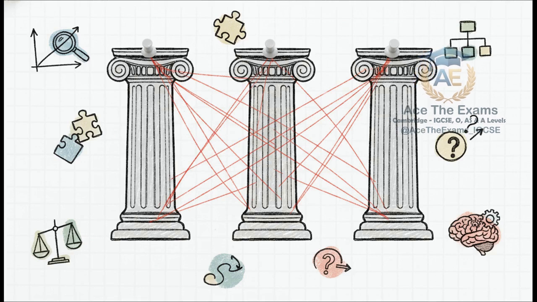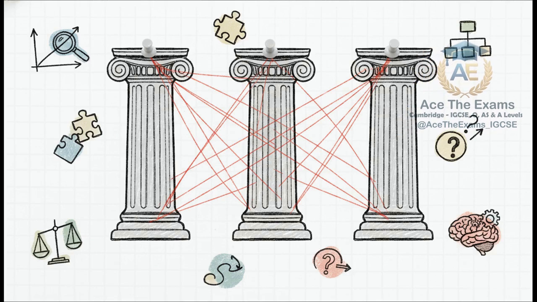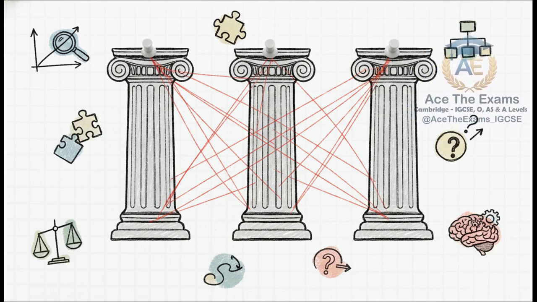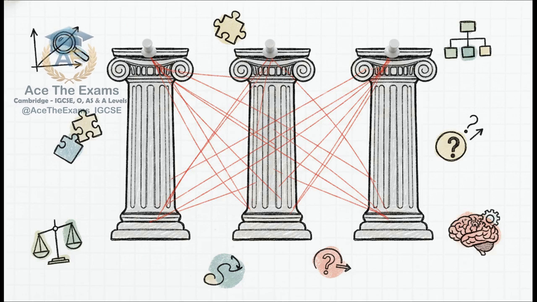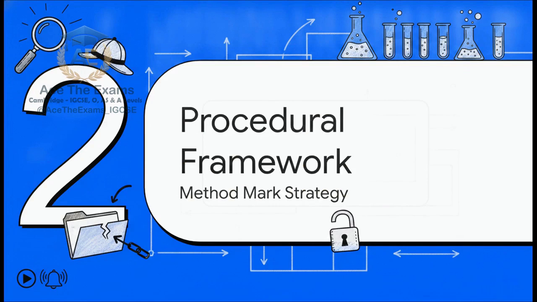It's cause and effect. Top-performing students don't just solve isolated math problems. They solve mathematical crime scenes by connecting all the evidence together, understanding precisely how fractional powers integrate with other syllabus areas like partial fractions. Moving to Section 2, the procedural framework. This is where we crack the code on how Cambridge examiners actually award your marks.